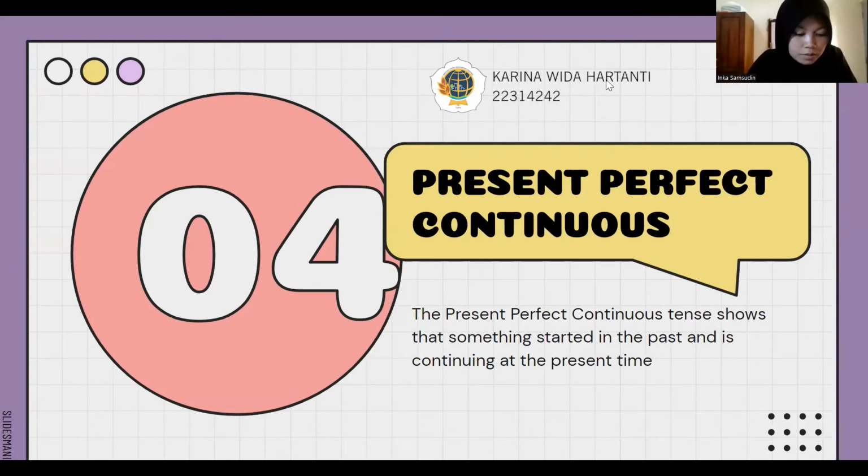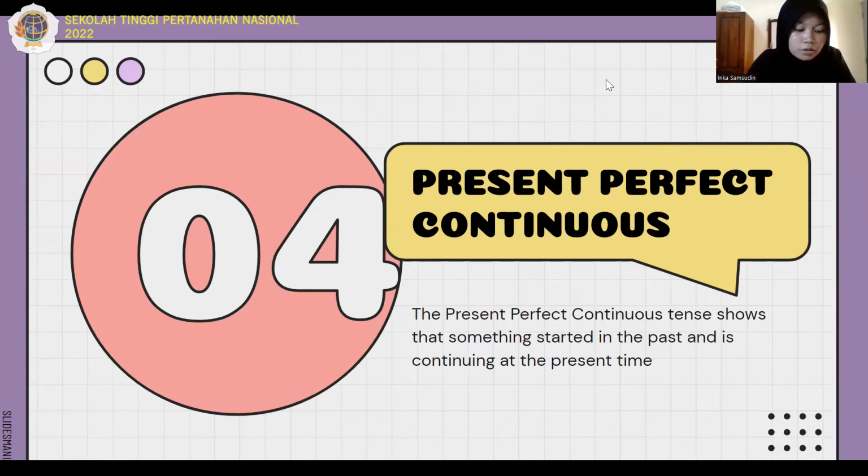Now, I would like to explain to you guys about present perfect continuous and simple past tense. So the first one, I will tell you about present perfect continuous. What's the definition of present perfect continuous tense? The definition of present perfect continuous is to show that something starts in the past and is continuing at the present time.